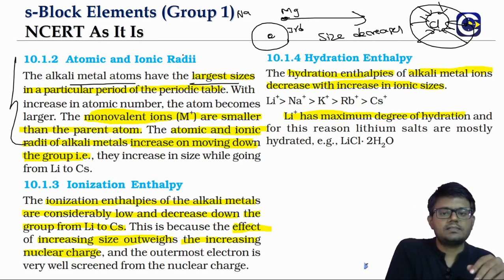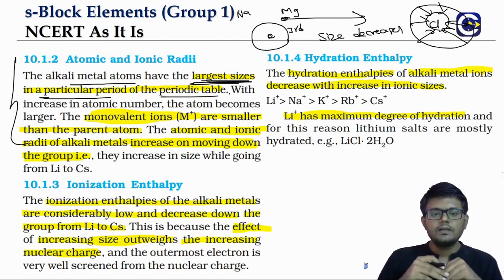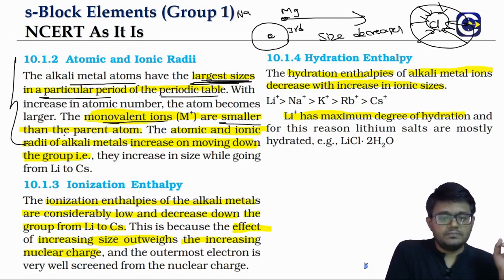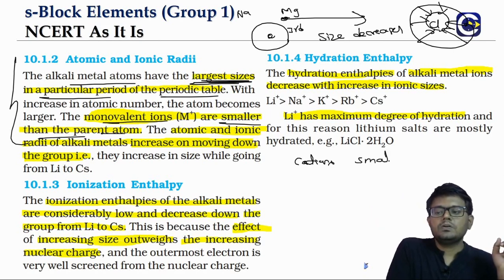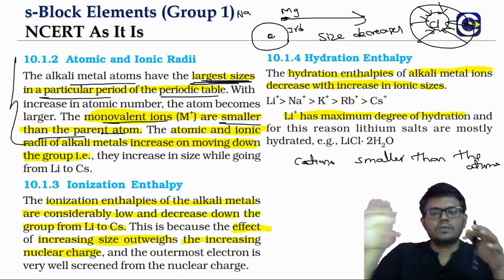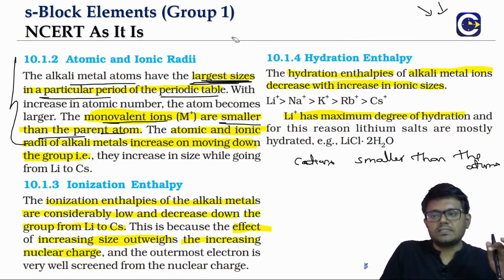So the alkali metals will have the largest size in a particular period, and the monovalent ions will be smaller than the parent atom. So generally what do we say? Cations will be smaller than the atoms, and anions will be larger than the atoms, because cation means what? We remove electron. So now inside we'll have more nuclear power, so hence the size will decrease for the cations compared to the normal element.